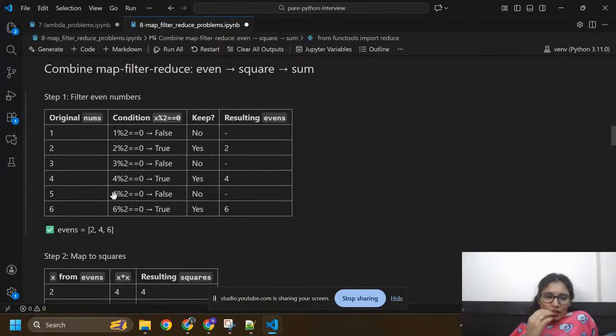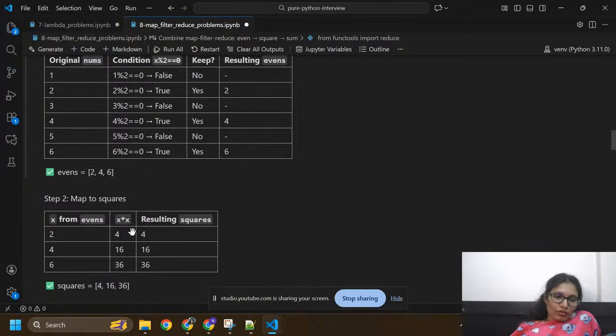Again I am going to take 5. I'm going to divide 5 by 2. This is false because I'm not getting remainder 0, so this is not an even number. Now again I'm going to take 6. 6 divided by 2 gives remainder 0. This is true, this is an even number. So the even numbers are 2, 4, 6.